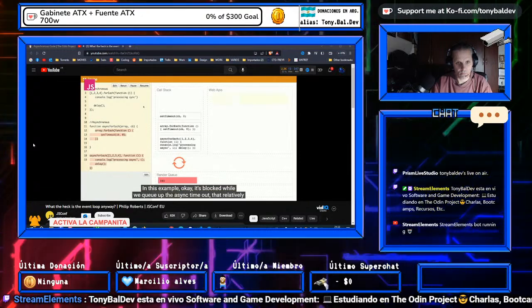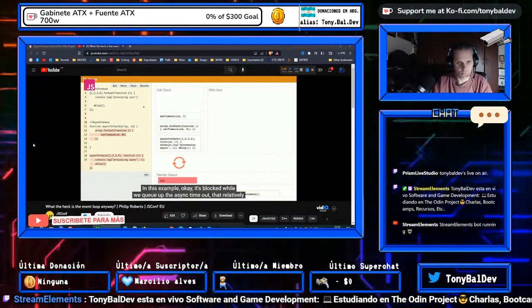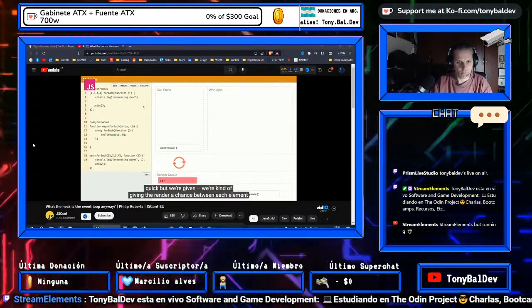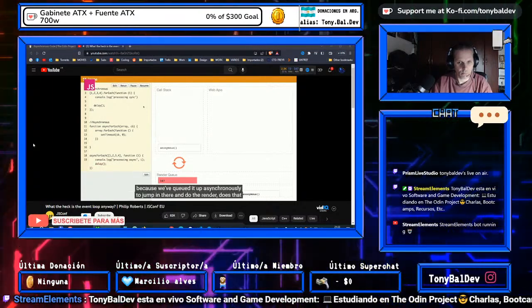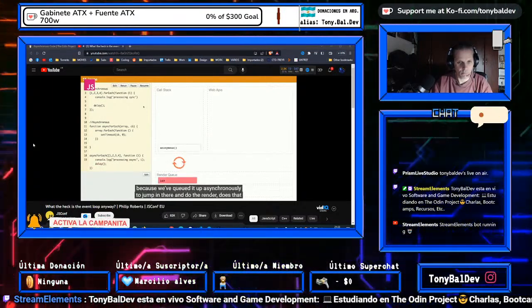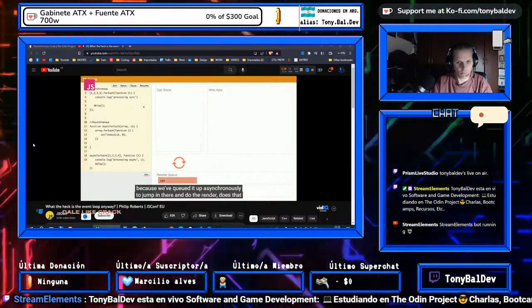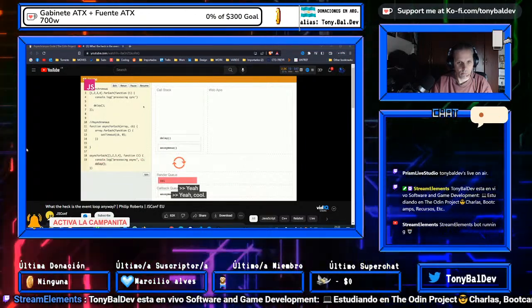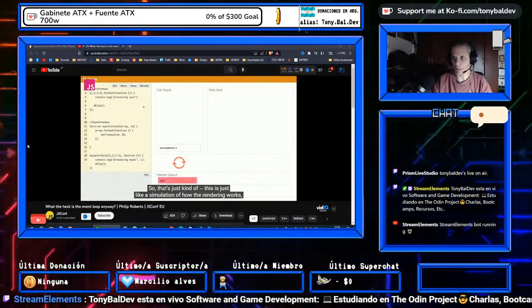In this example, it's blocked while we queue up the async timeouts, but that's relatively quick. But we're giving the render a chance between each element because we've queued it up asynchronously to jump in there and do the render. Did that make sense? Yeah, cool. So this is just a simulation, right, of how the rendering works.